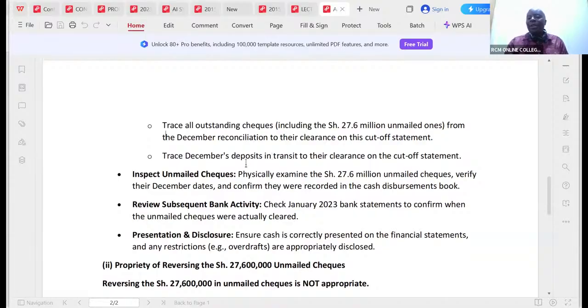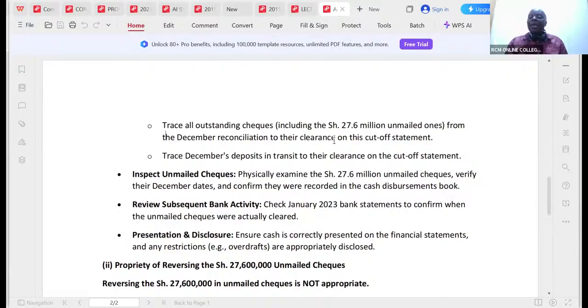Trace December deposits in transit to their clearance on the cut-off statement. You may not be able to remember this language exactly, but ladies and gentlemen, cut-off is one of those financial statement assertions. This is something that should worry you as an auditor.